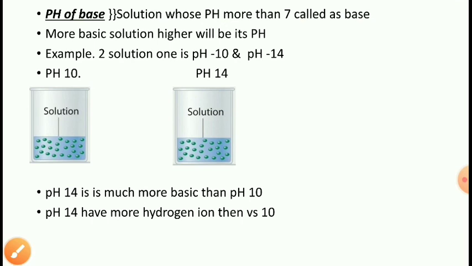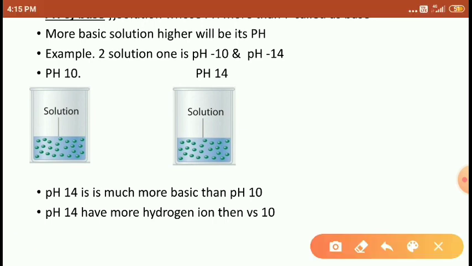In the case of a base, what happens? A solution whose pH is more than 7 is called a base. We already know that. So the more basic the solution, the higher the pH.